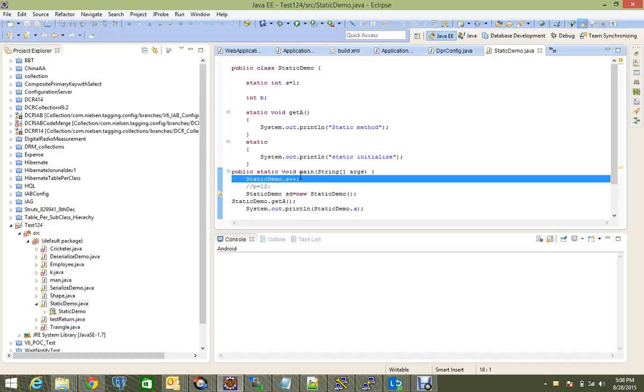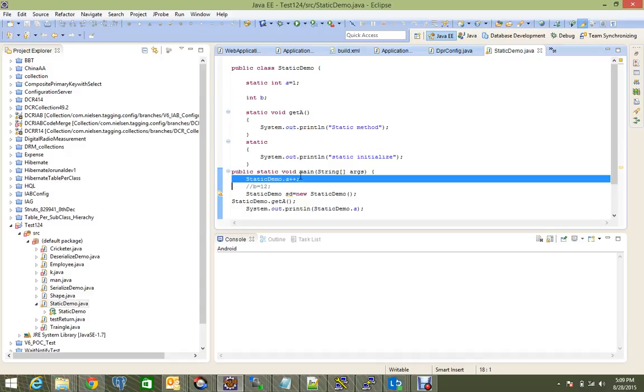So the significance of a static variable is in the case of a counter. We want to have the number of views, how many times this class was visited. We will use a static variable. So all the instances will share the same value, and that is the benefit of it.